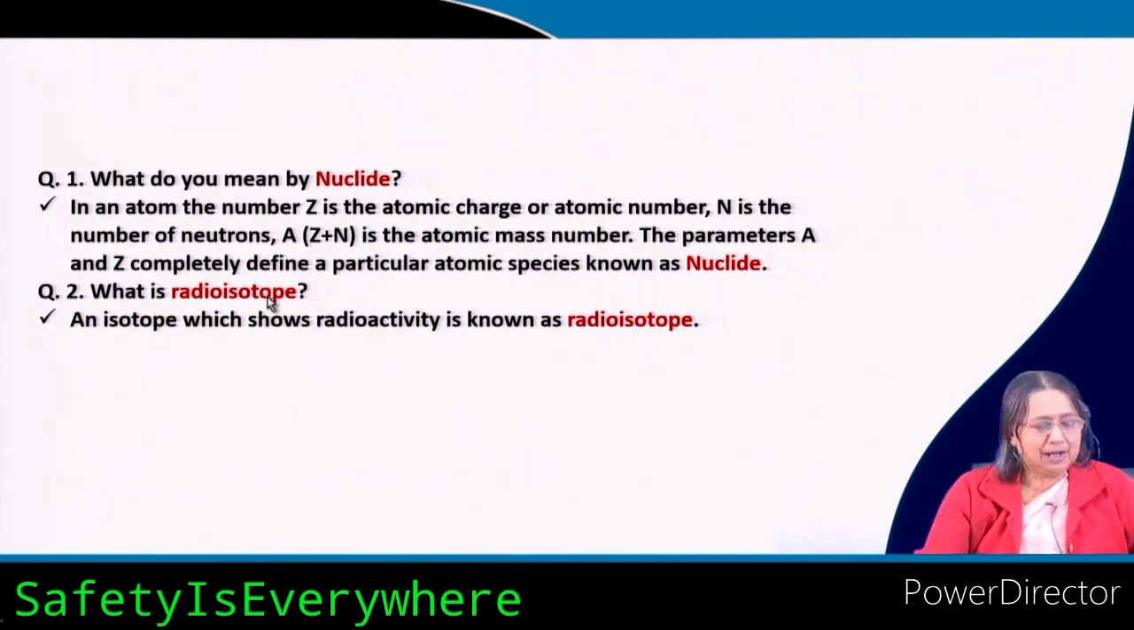What is a radioisotope? An isotope which shows radioactivity is called a radioisotope. An isotope may not be radioactive, that is possible, but radioisotopes are isotopes that are radioactive.